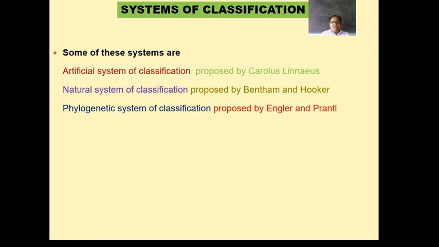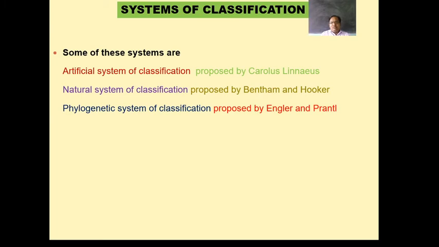Then the second system of classification is the natural system of classification, which was proposed by the well known scientists Bentham and Hooker. Through their efforts over about 25 years, they took into consideration all possible characters.